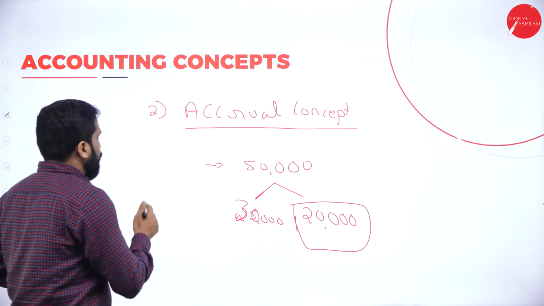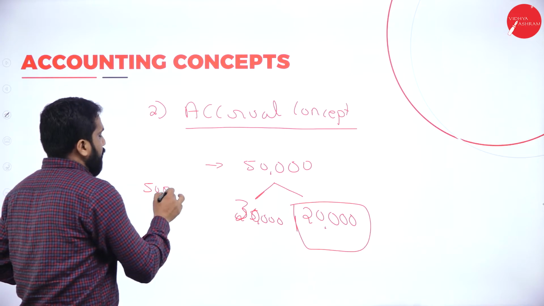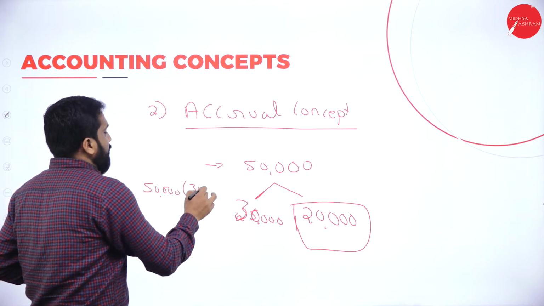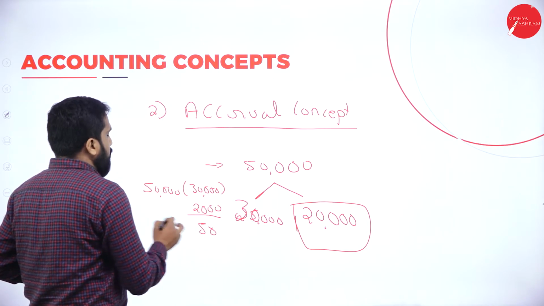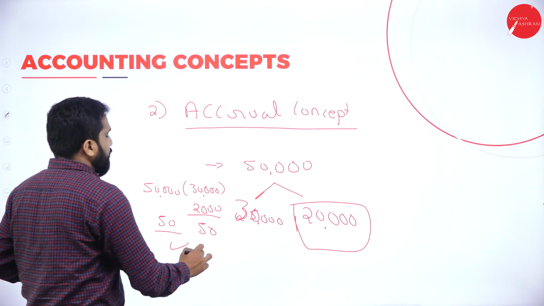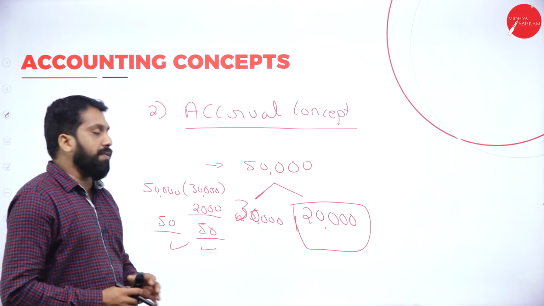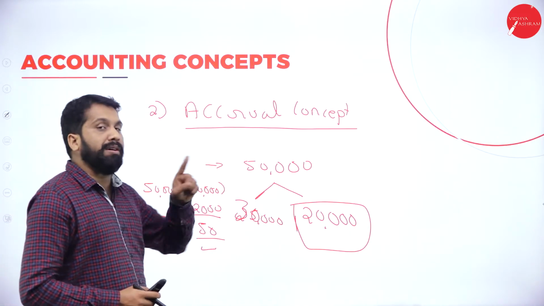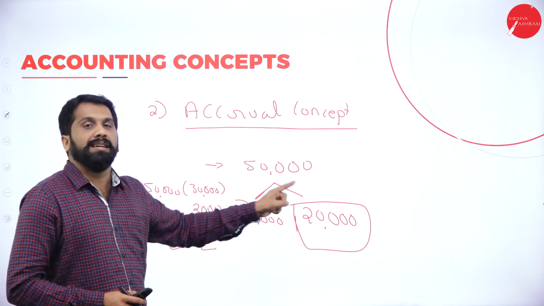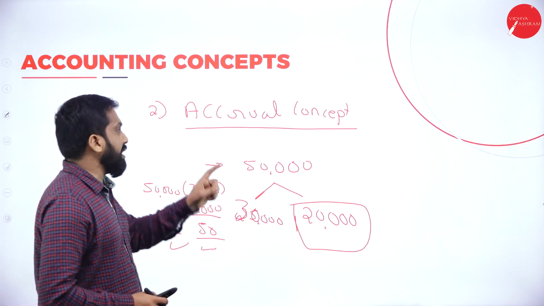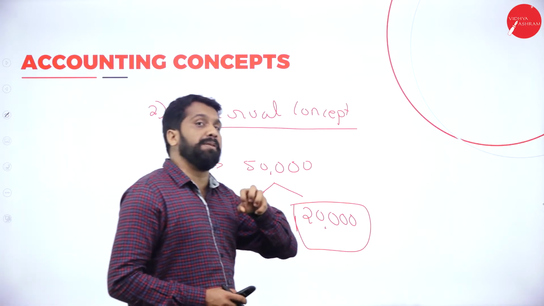In the book, they will mention 50,000, 30,000 is paid. After paying the 20,000, they will make it 50 and 50. It is tallied. Even though 20,000 is not yet paid, in the book they will note that the total fees is 50,000. That 20,000 we call accrual, receivable.